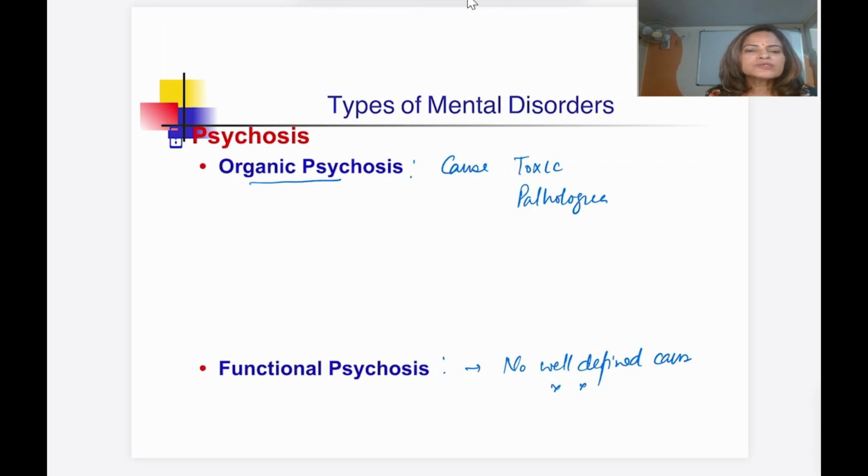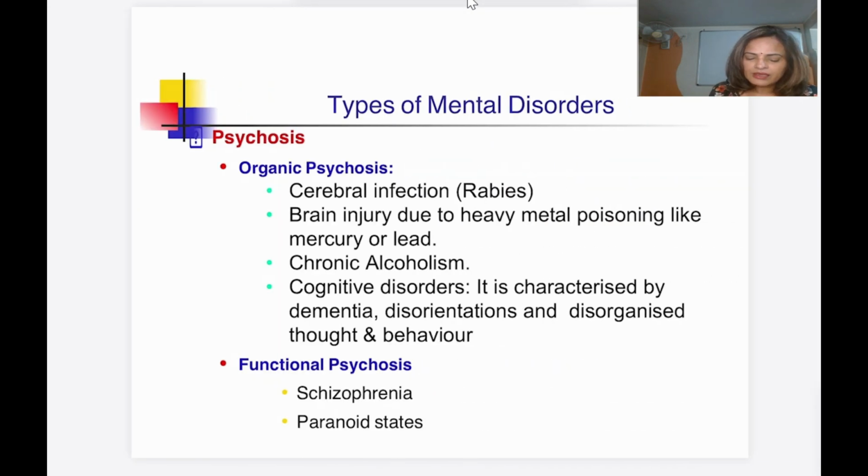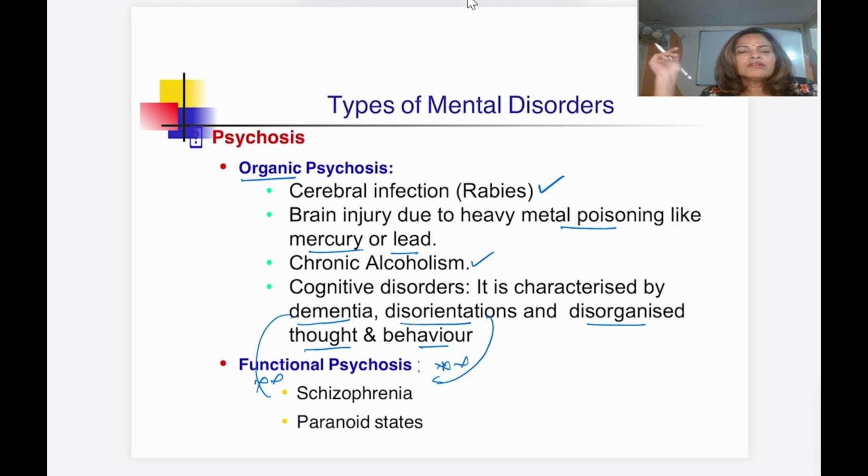So in organic psychosis, what cause can be there? There can be infection like rabies, injury, heavy metal poisoning like mercury and lead, chronic alcoholism, then cognitive disorder. So here in the organic psychosis, there will be dementia, disorientation and disorganized thought and behavior. This dementia and disorientation is not seen in functional psychosis, but definitely the thought and behavior will be altered even in a functional psychosis.